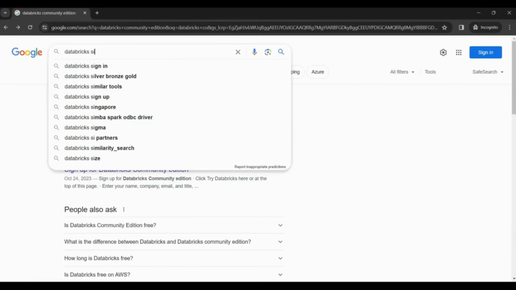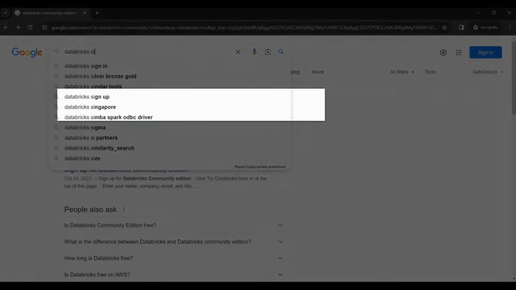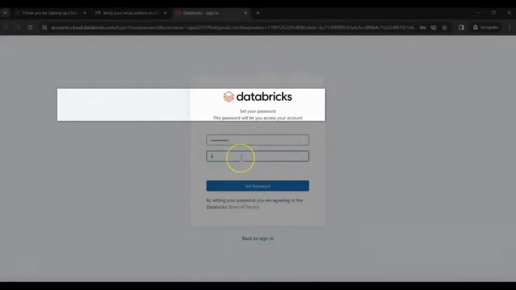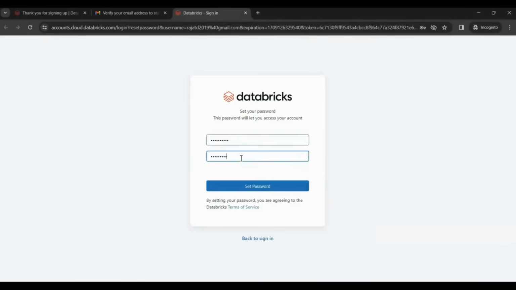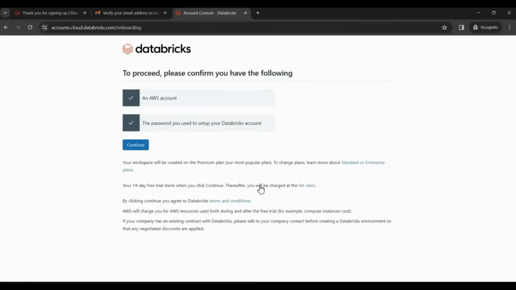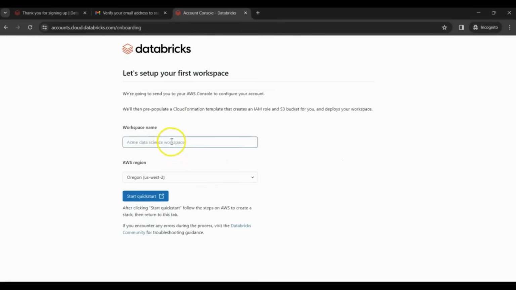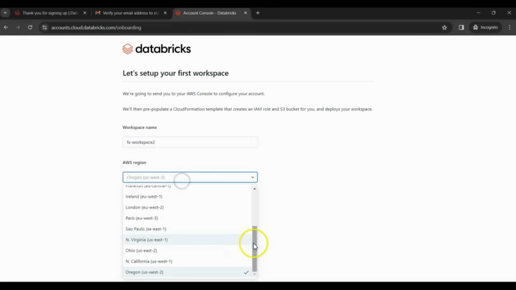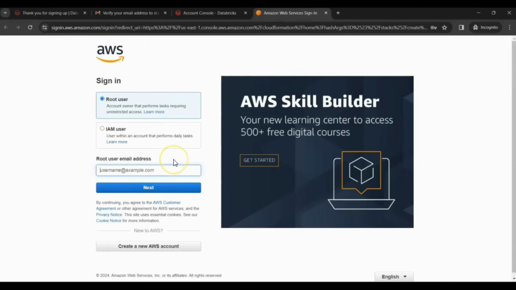Another way to set up Databricks on AWS is to search for the Databricks sign-up link directly. After that, enter your name, email, and password and verify your email as before. You need to enter your workspace and region, and it will prompt you to link your AWS account since it doesn't have your AWS credentials.